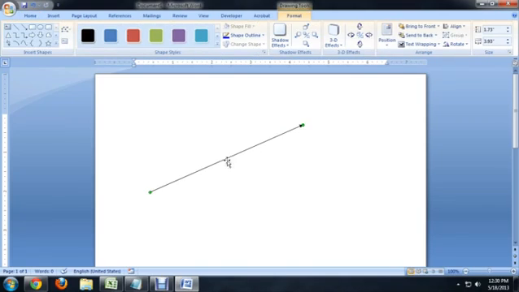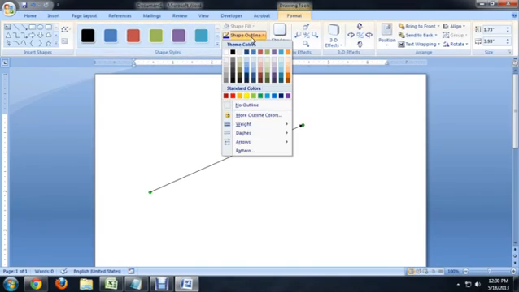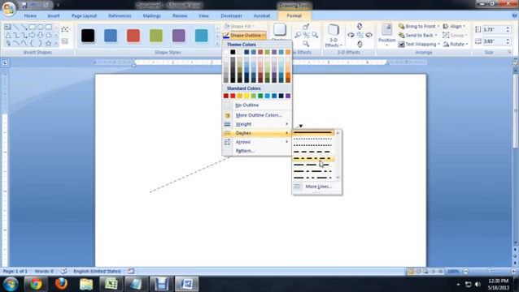Now, it's defaulted to a particular style. To change the style of line, say, and make it dashed, click on the arrow or on the line that you've created, and we're going to click on Shape Outline. And now we can select dashes if we would like, and you can see there's a lot of different styles, some of them with big and little dashes kind of mixed in. So we'll select that one.